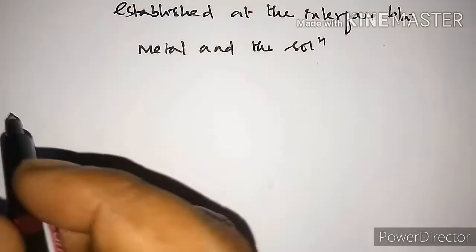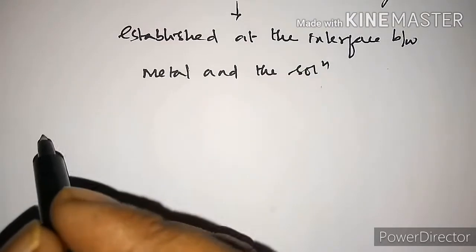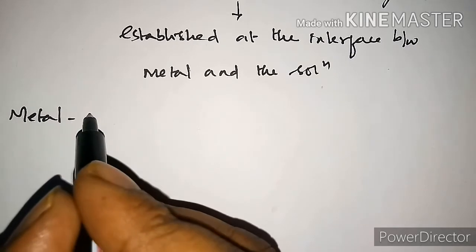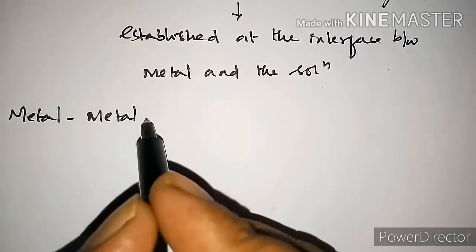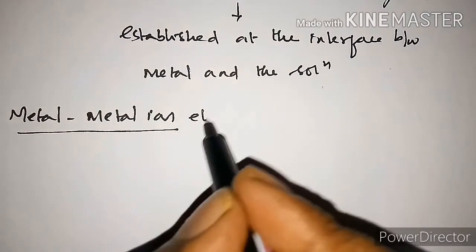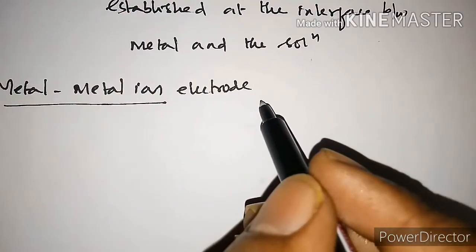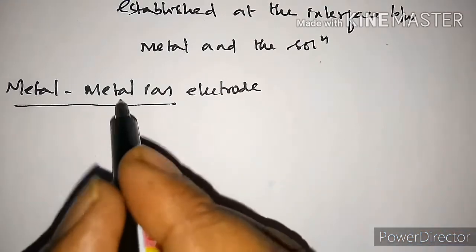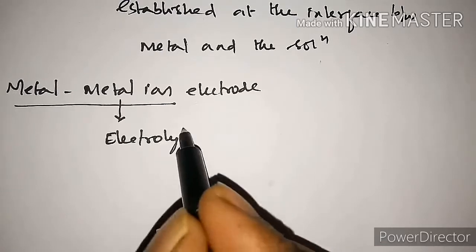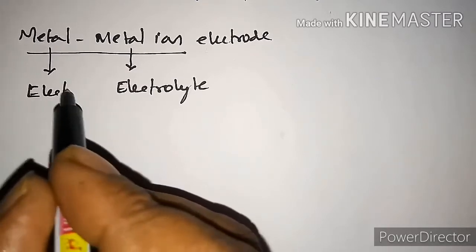Now the metal in contact with the metal ion is called as a metal ion electrode. The metal is in contact with the metal ion, we call it as a metal ion electrode. And the salt solutions, that is the metal ion solutions, is called as electrolyte. So this, we call it as electrolyte. And this is electrode, the metal, we call it as electrode.